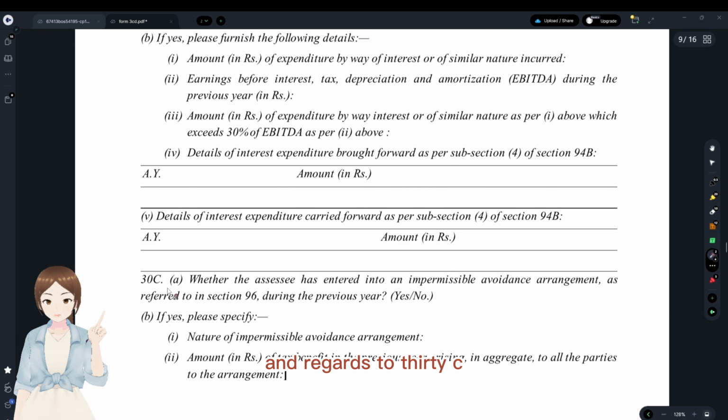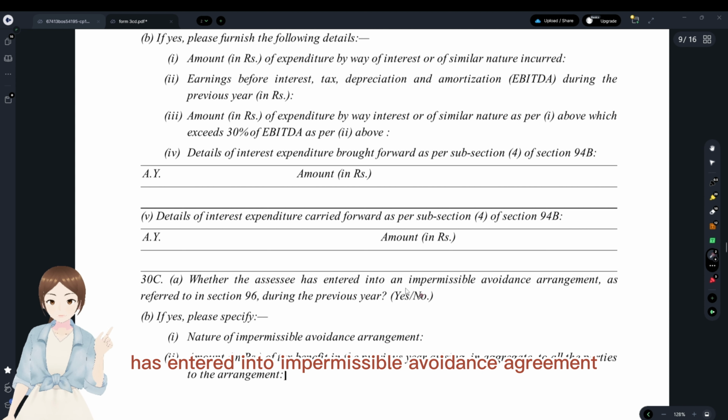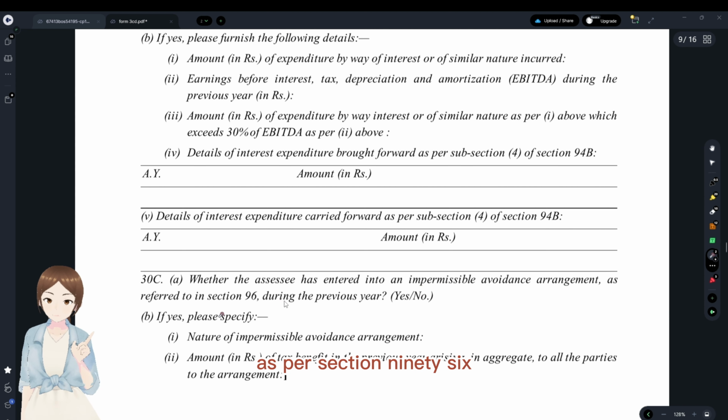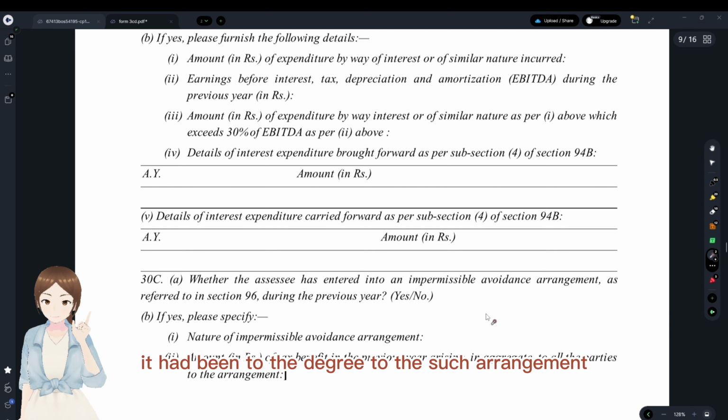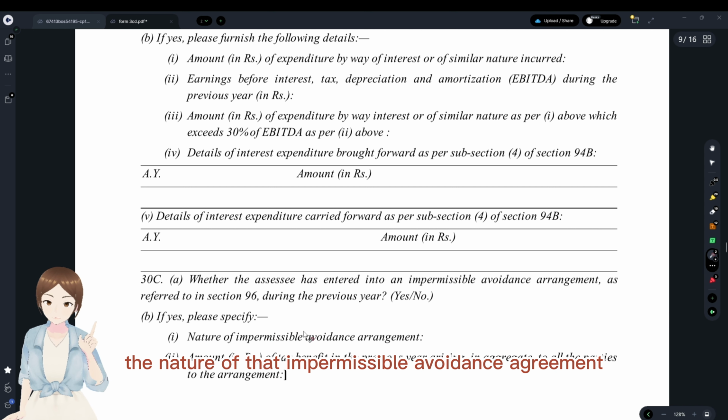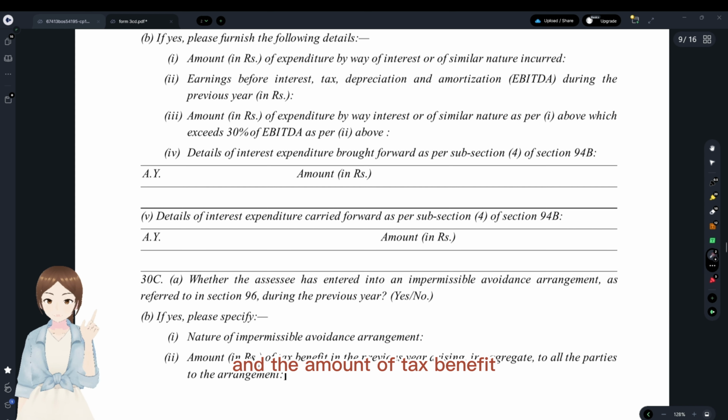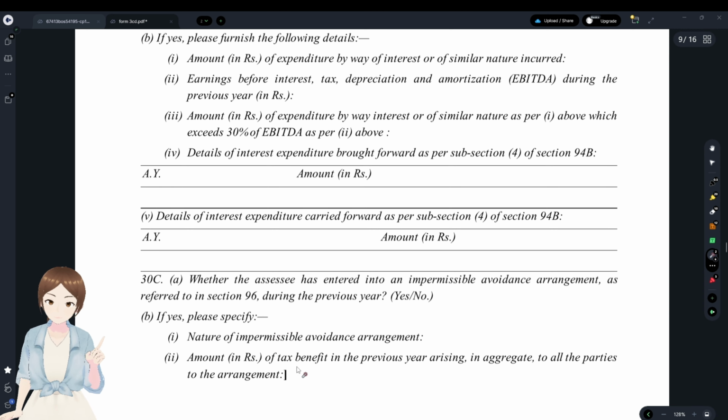With regard to 30C, whether the assessee has entered into an impermissible avoidance agreement as per section 96 during the previous year: if it has agreed to such an arrangement, you have to write about the nature of that impermissible avoidance agreement and the amount of tax benefit with regard to that.